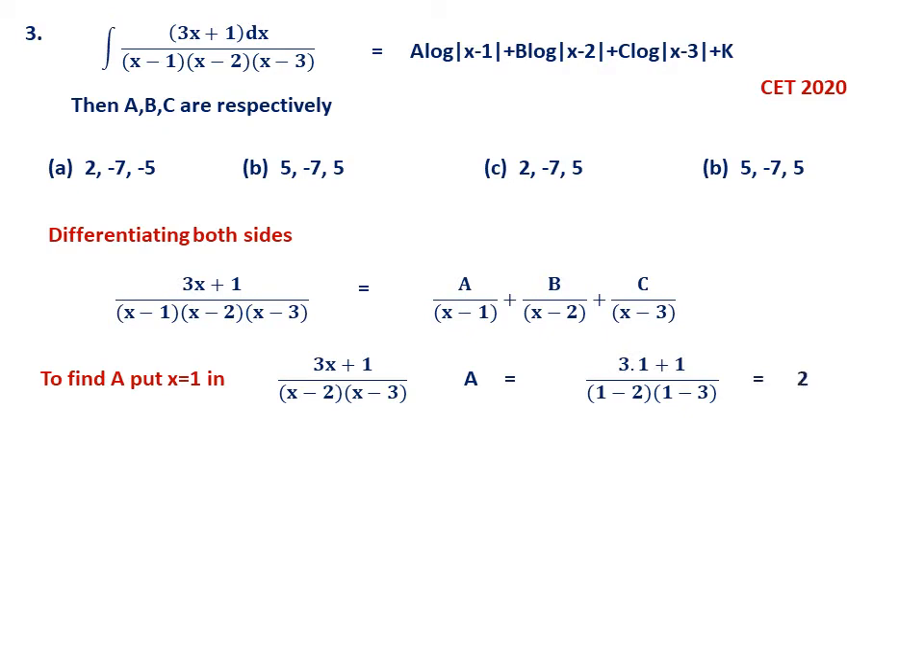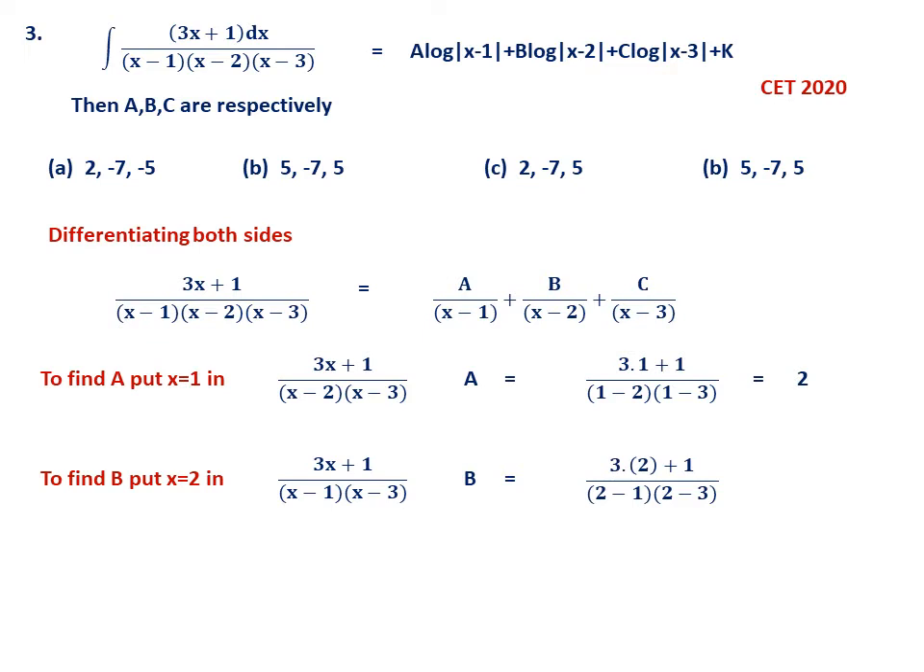So this will give you 2. You can check it. 3 plus 1 is 4, numerator. Below it is 2. So 4 by 2, 2. Same trick you have to use here also. To find B, put x equal to 2 in the same expression, but you have to leave the x minus 2 factor. So this is the trick. You have to take 3x plus 1 divided by x minus 1 into x minus 3. In this expression you have to put x equal to 2. So then you will get B.